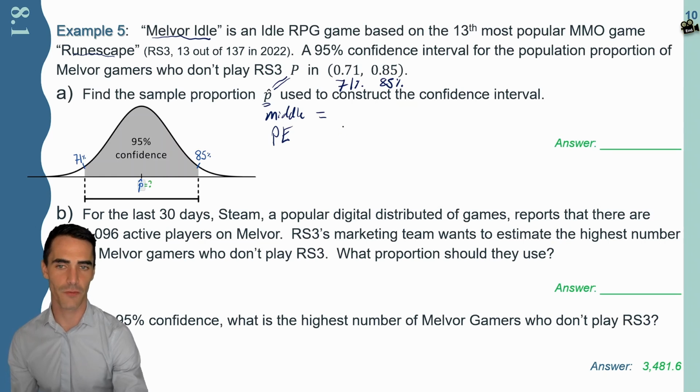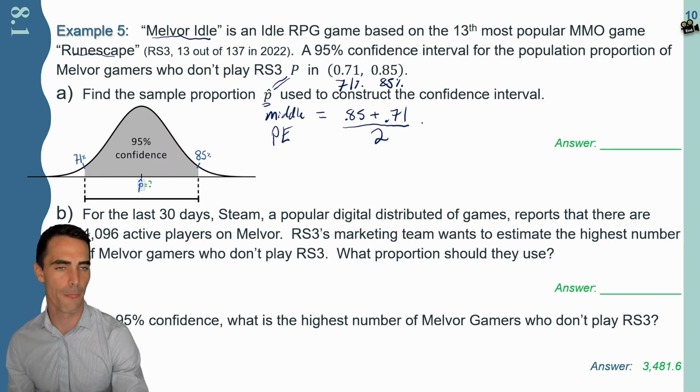Again, if you like, there's a friendly formula for this. I just add the two up. In this case, it's 0.85 plus 0.71 and divide by 2, again, to find the exact middle. Here we go. 0.85 plus 0.71 should give you a nice number like 1.56, still divided by 2.